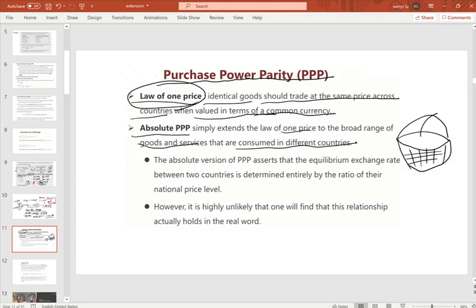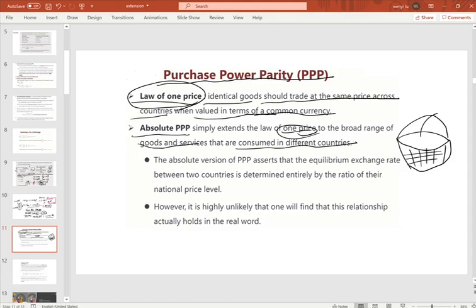for example, 10 pounds of apples, 3 pounds of oranges, 1 gallon of milk, the same basket of goods. If you use a common currency, we should have the same price across different countries. That's our assumption for the purchasing power parity.